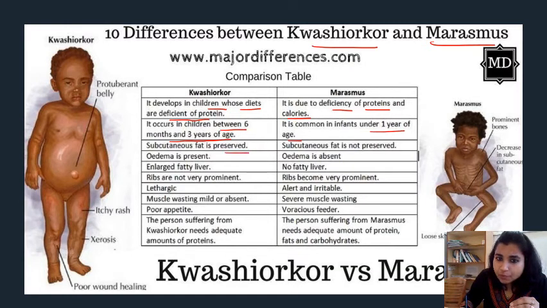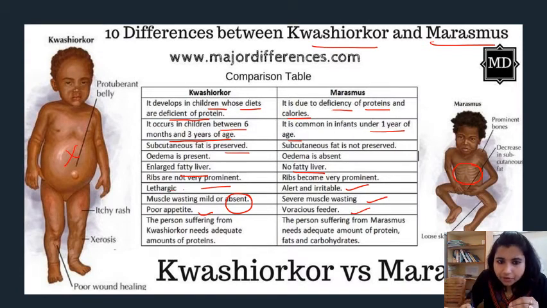In kwashiorkor, subcutaneous fat is preserved; in marasmus, subcutaneous fat is not preserved. Kwashiorkor has an enlarged fatty liver; in marasmus, no fatty liver. In kwashiorkor, ribs are not very prominent; in marasmus, ribs become prominent, you can see the rib area. Kwashiorkor patients are lethargic and irritable, with mild muscle wasting and poor appetite; marasmus patients are alert and irritable, with severe muscle wasting and a voracious appetite.